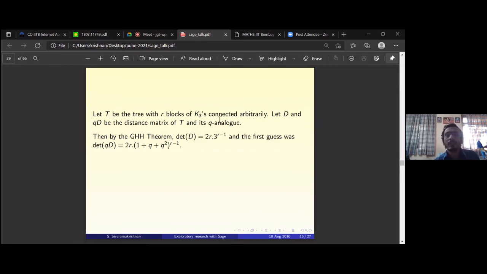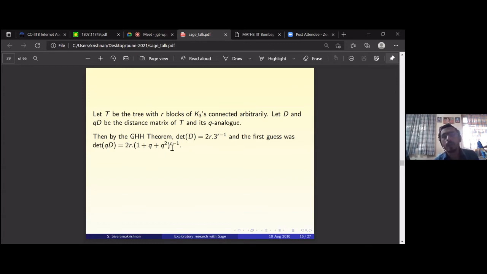So by this Graham-Hoffman-Hosoya theorem, the determinant of this distance matrix is independent of how you connect the blocks. Because it says the determinant by cofactor sum is the sum of the determinant by cofactor sum for each of the blocks. Now the blocks are the same, there are R of them. So the manner in which you connect them is irrelevant. That's what this result says.